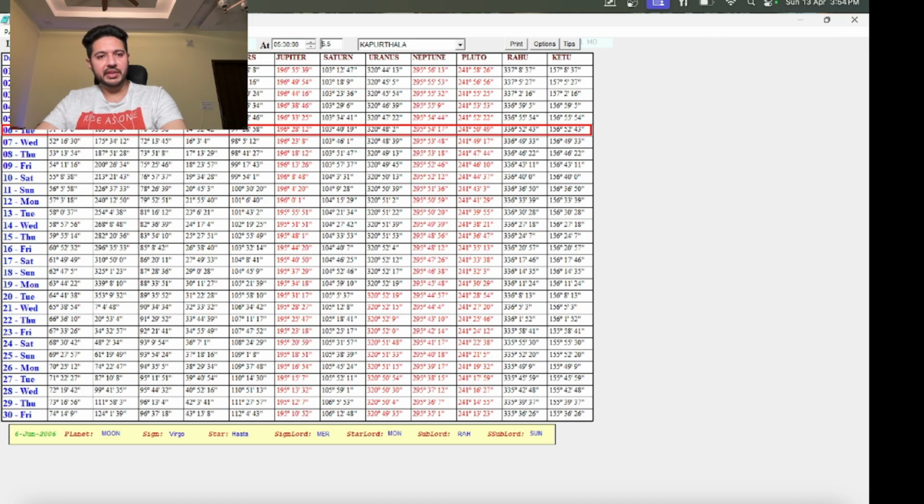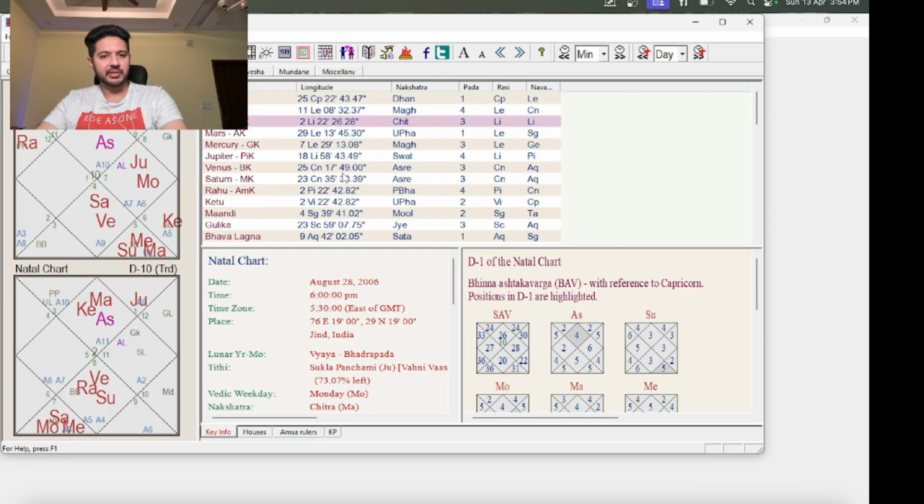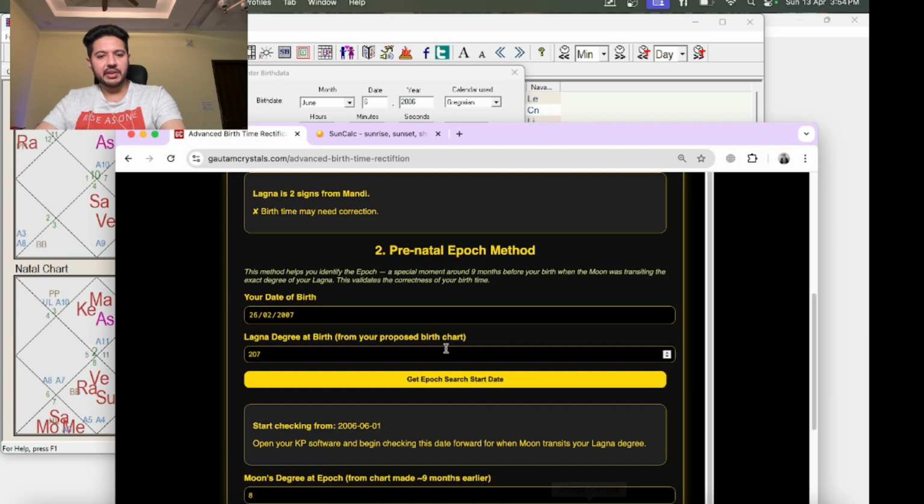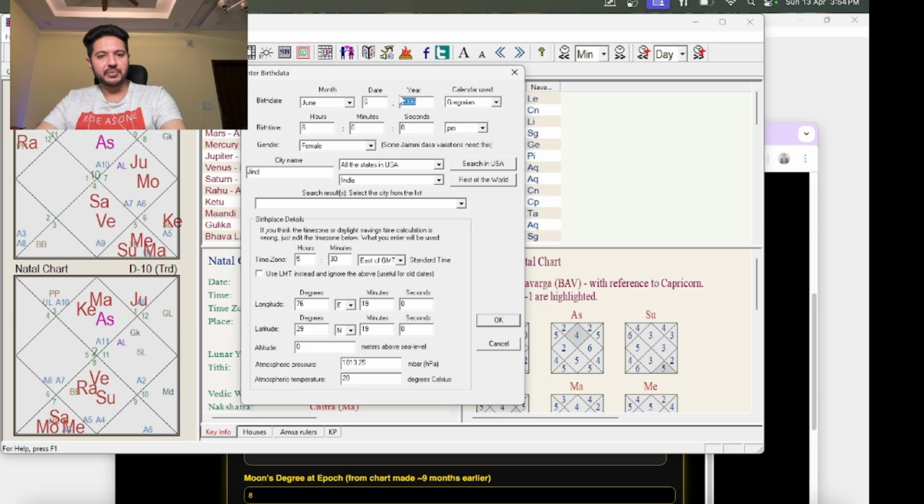So this is saying 6th of June 2006. So you go to the Jagannath Hora software and you will edit the birth data. It's saying June 6th. Let me just reconfirm quickly. It says June 1st, sorry, June 1st, 2006.